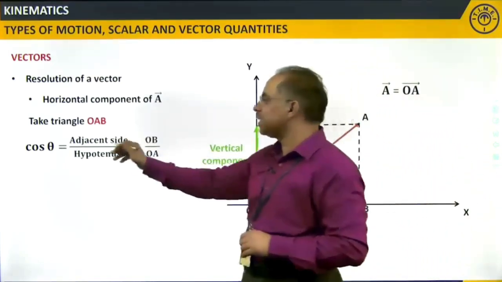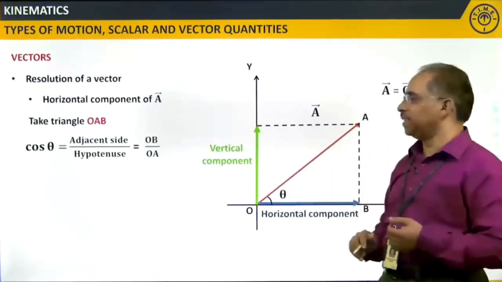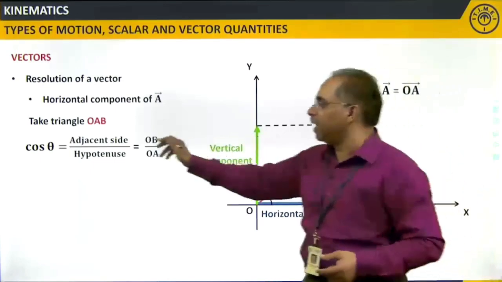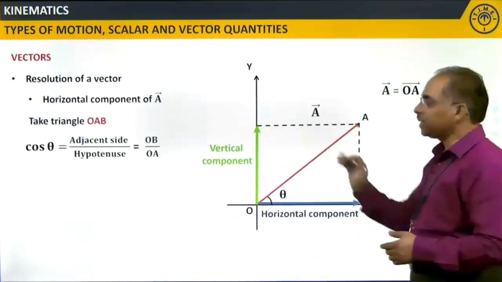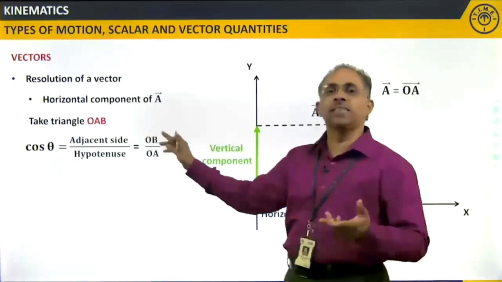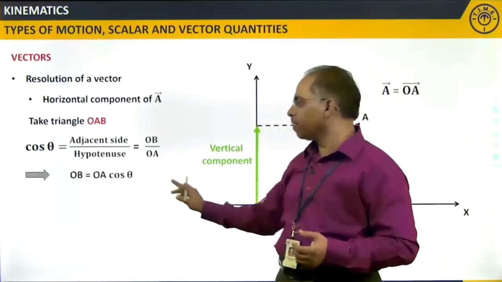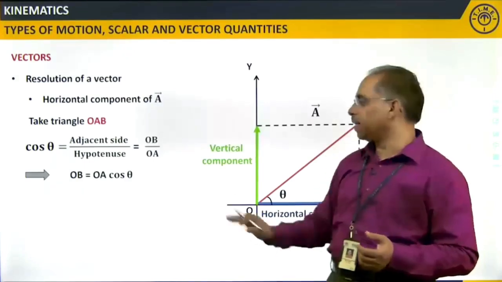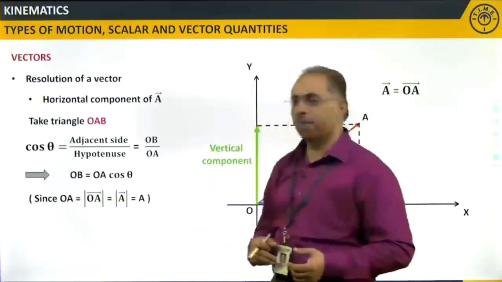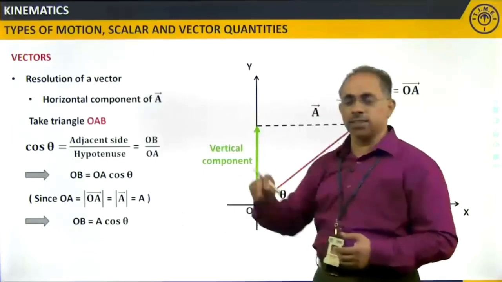Exactly. Cos theta is equal to what? Adjacent side by hypotenuse, we know that, right? So, if I take cos theta in the right angle triangle OAB, the adjacent side is OB, this part, whereas the hypotenuse is OA. And what I want is OB. Theta is given, OA is given. So, I will get very clearly OB is equal to OA cos theta. Simply I can write A cos theta, because the magnitude of OA is nothing but A. Clear? So, OB is equal to A cos theta, that is what I am getting.